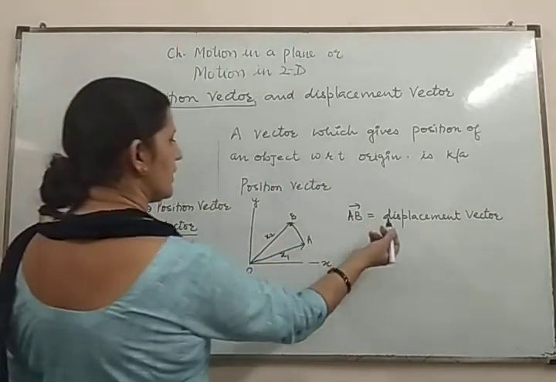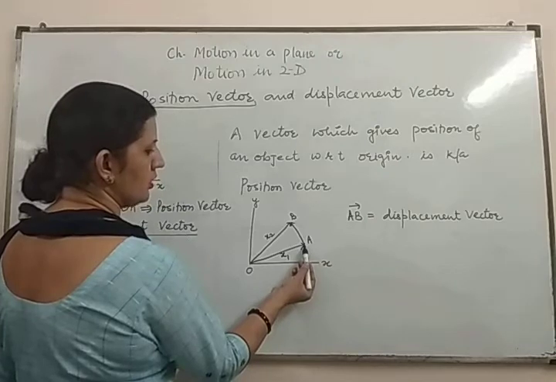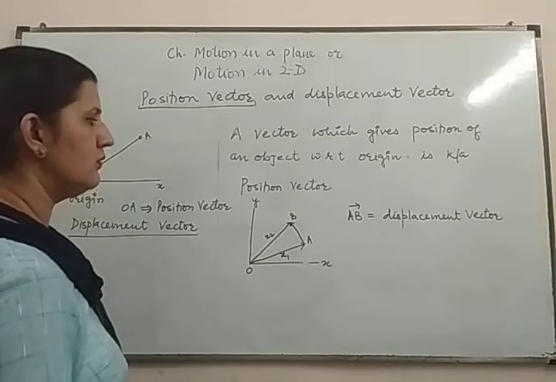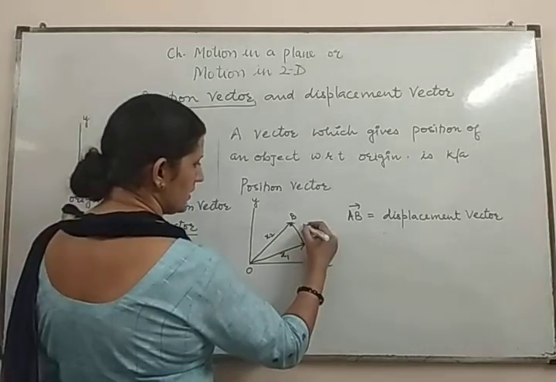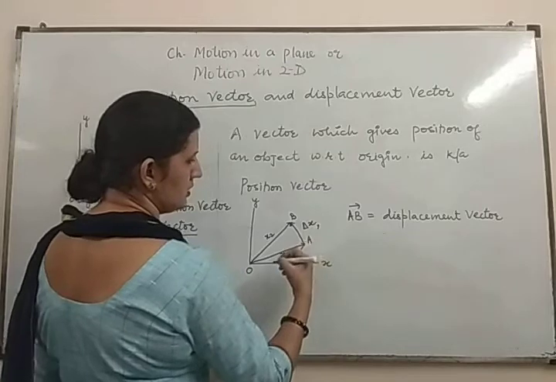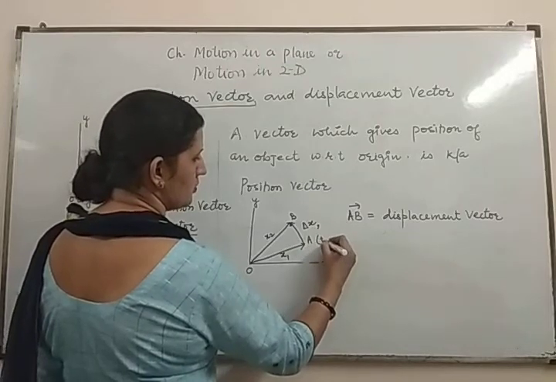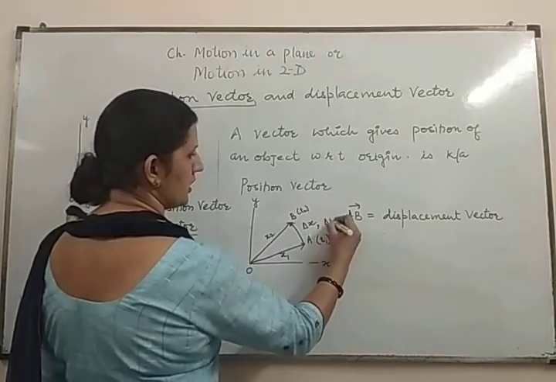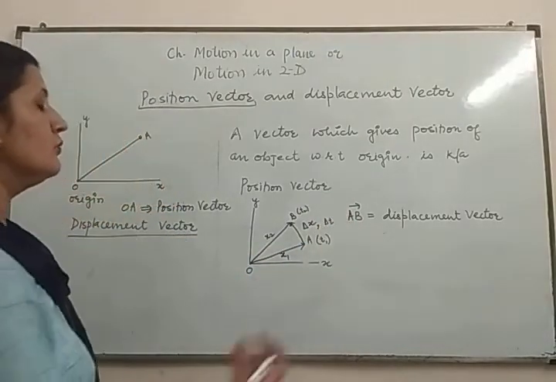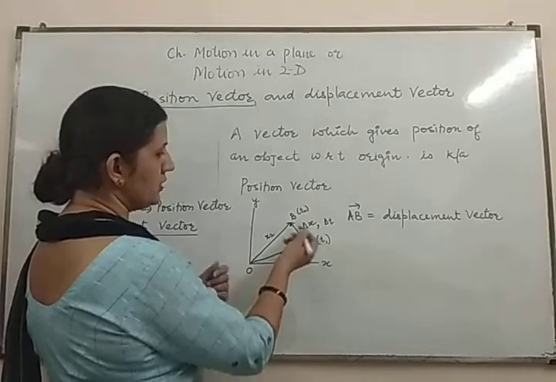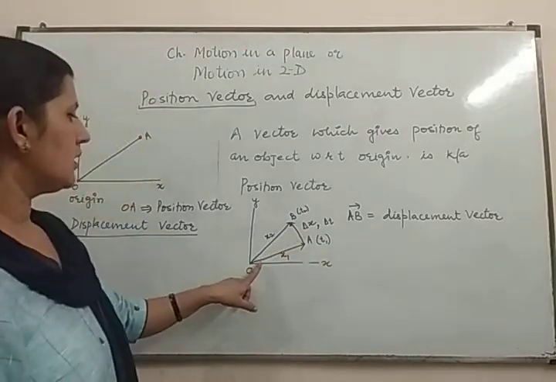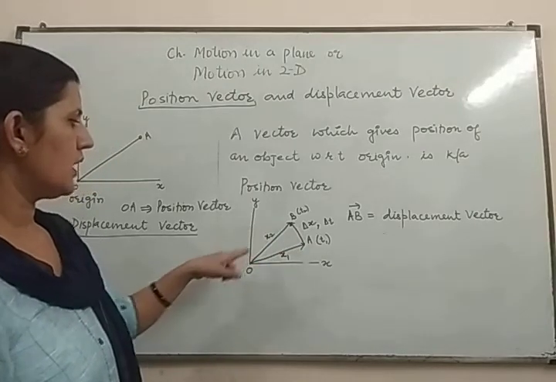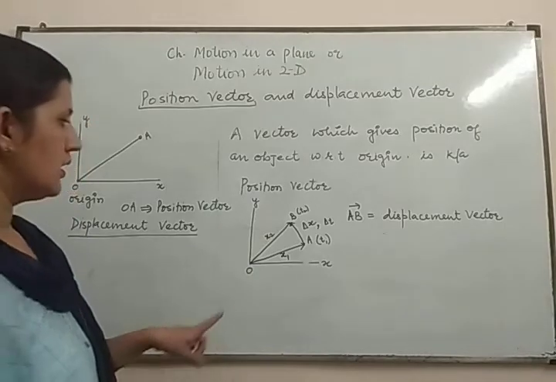The displacement vector is the change in the position of the object from one point to another point in a given instant of time. Let us consider this change is delta x in a small time delta t. Here the time is t2 and the change in time is delta t. For the calculation, we take the position vectors in order on one side and the opposite on the other side.